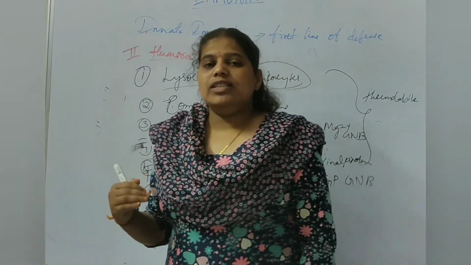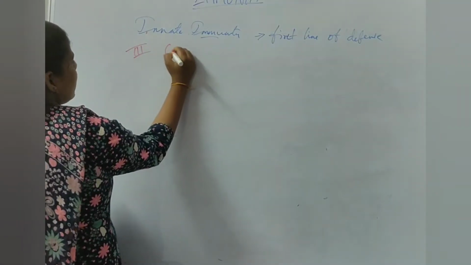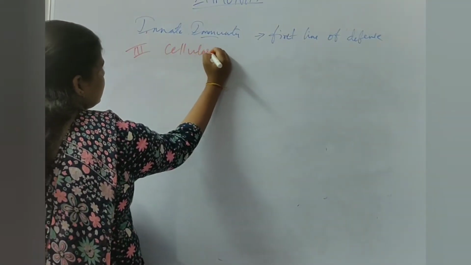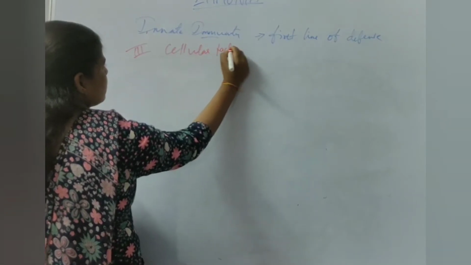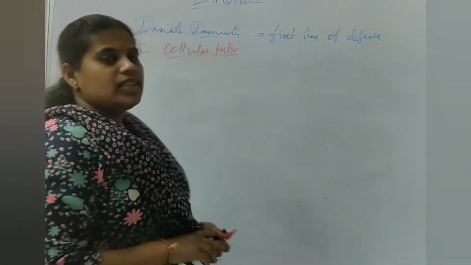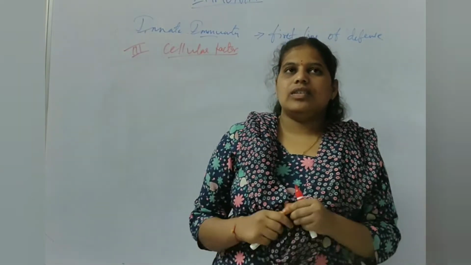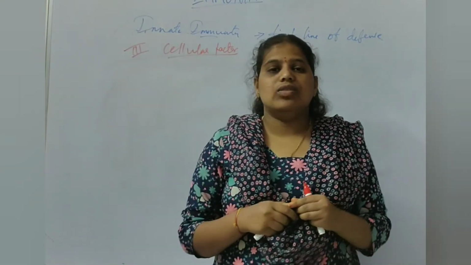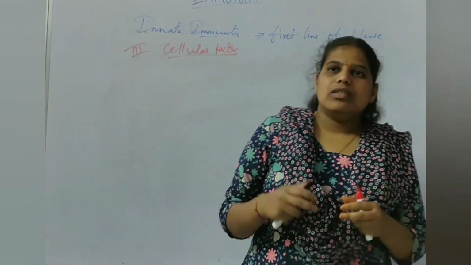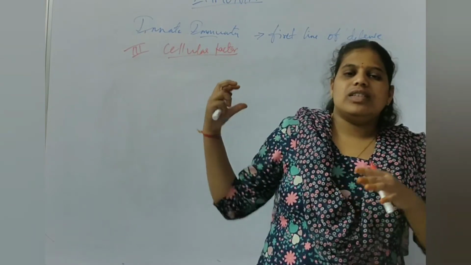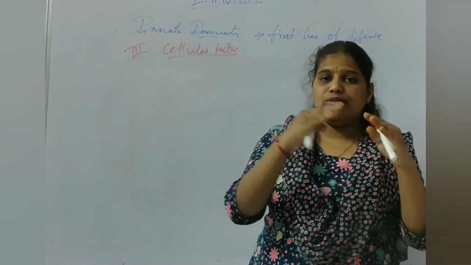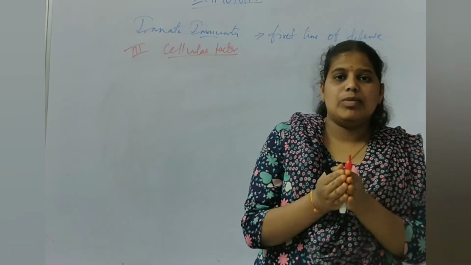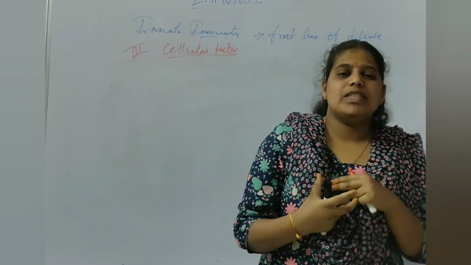And third, we will see the cellular factors. Under the cellular factor, we have the role of phagocytic cells. First line, the skin and the mucus are acting. Next, humoral factors, WBC cells and the complement system are activated.